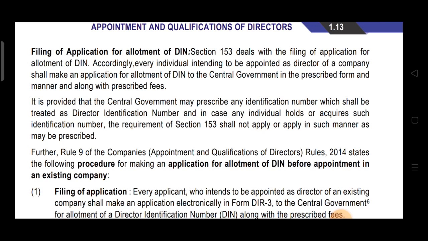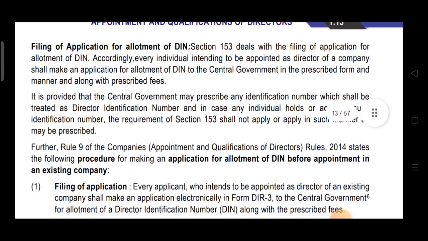It means that if that person is holding, or acquires, that prescribed identification number, then he is not required to obtain DIN.